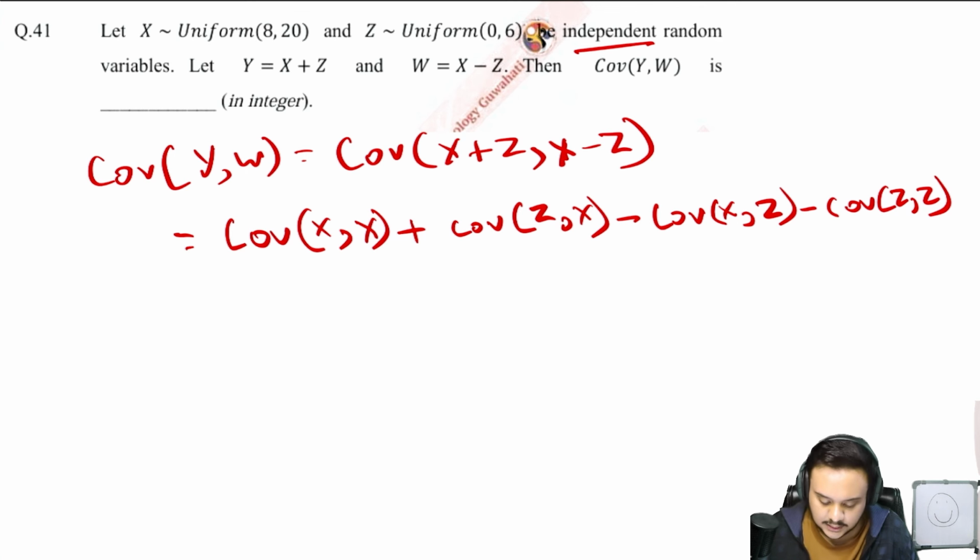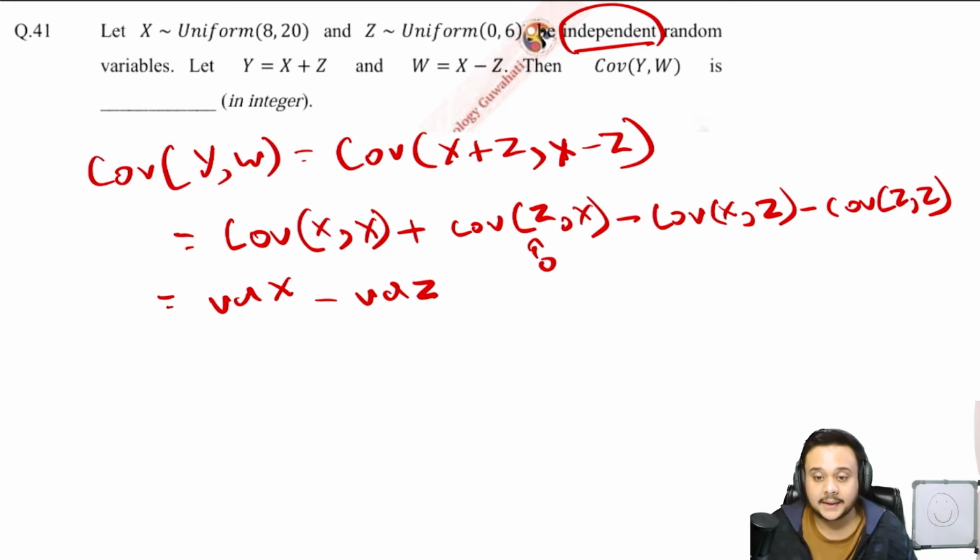Simple. And what is the covariance of a random variable with itself? It is just the variance of it. This part is 0 because of the highlighted part that we have kept before, and this will just be variance of x minus variance of z, right? That is all that we have to find.